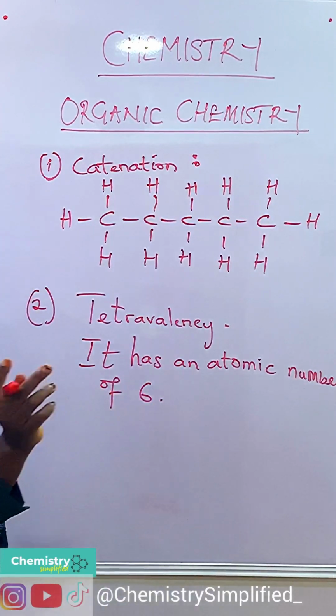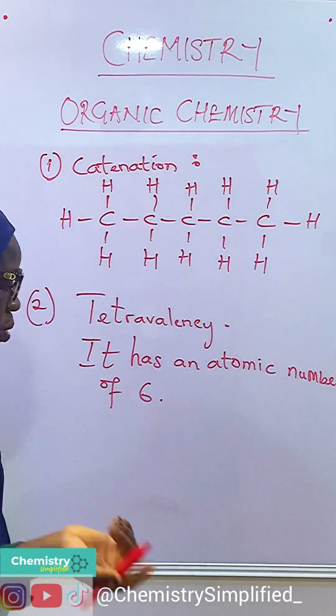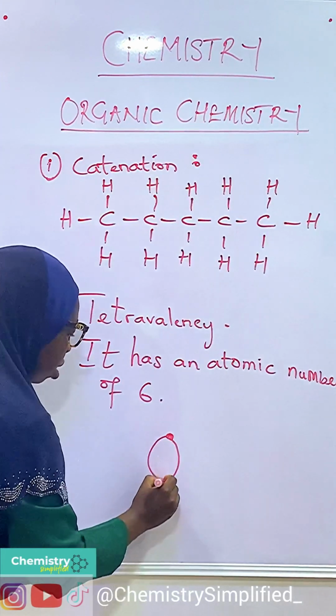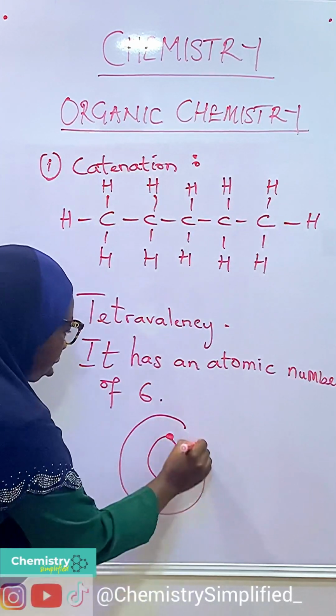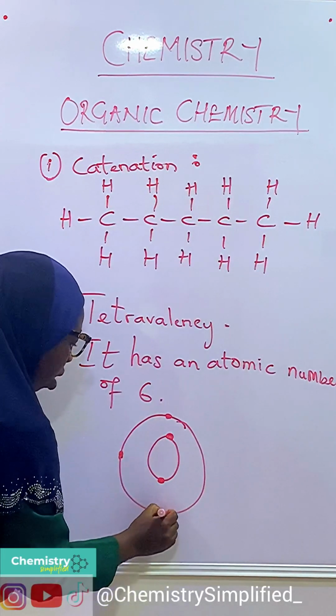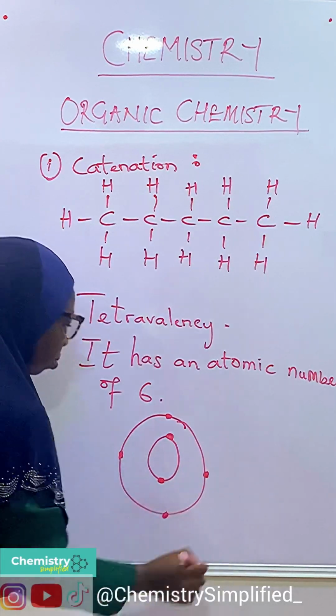So if we want to distribute it to the shells, the first shell is going to have 2 electrons, while the next shell, which is the L shell, is going to have 4 electrons.